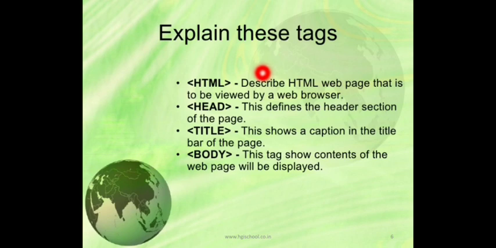So now I will explain to you the tags that we are using in our program. These are basic tags. The HTML tag tells you that from here the HTML code will start. It describes the HTML web page that is to be viewed by a web browser. Then the head tag defines the header section of the page. Title will show a caption in the title bar of the page.